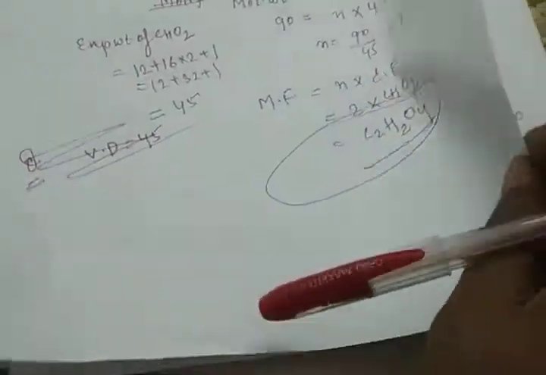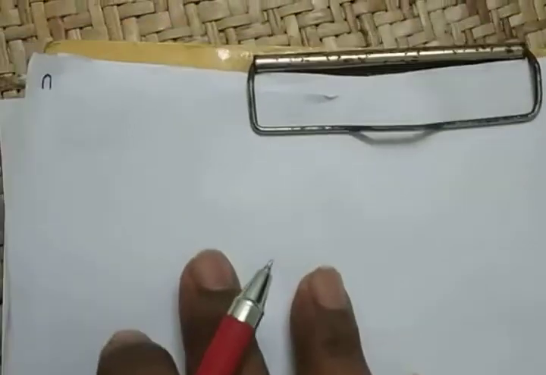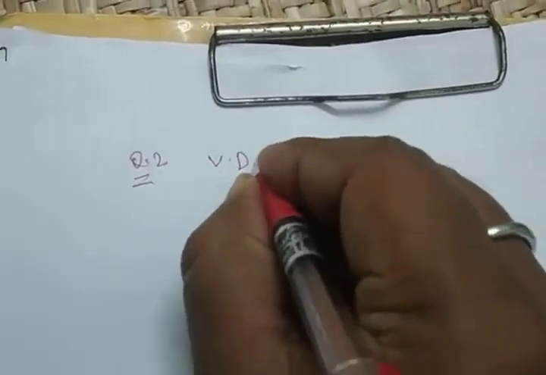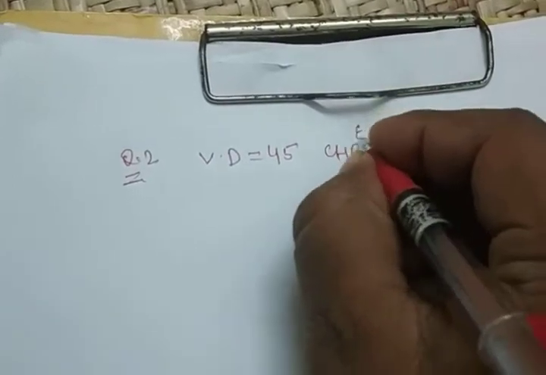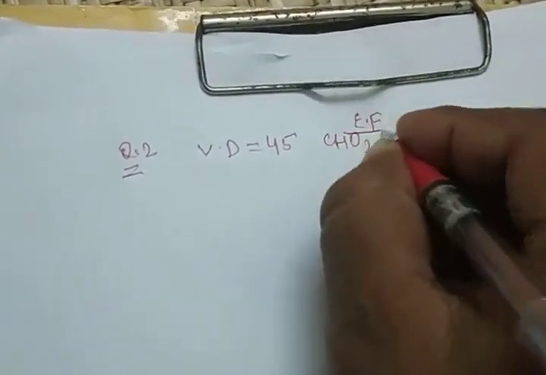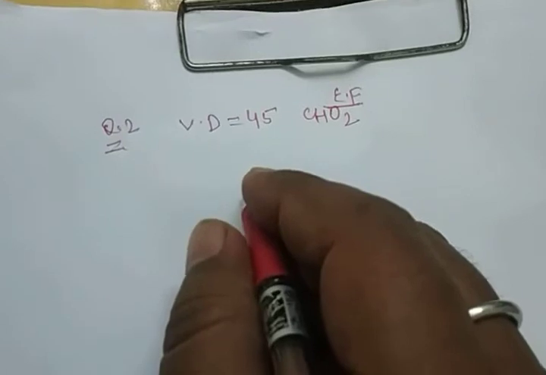Okay, I am using the next page. Just wait. The question is already in my notes. Question 2: a compound has a vapor density of 45, and the empirical formula is again CHO2. This is the empirical formula. So now again find the molecular formula.